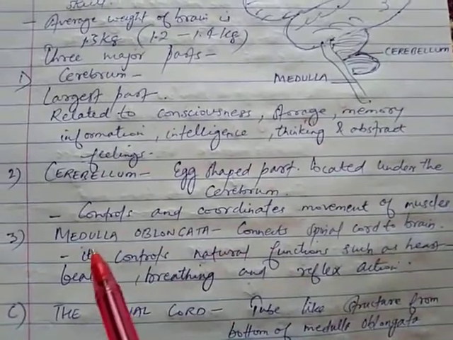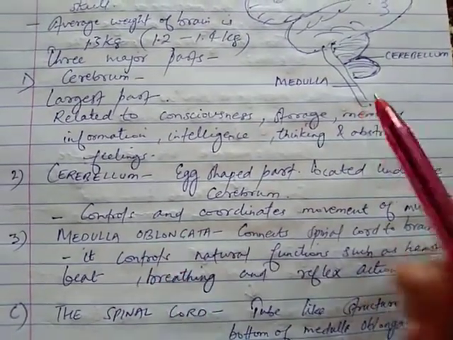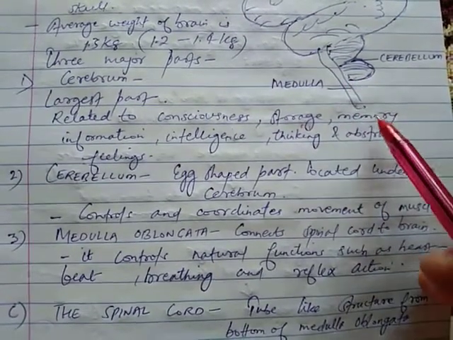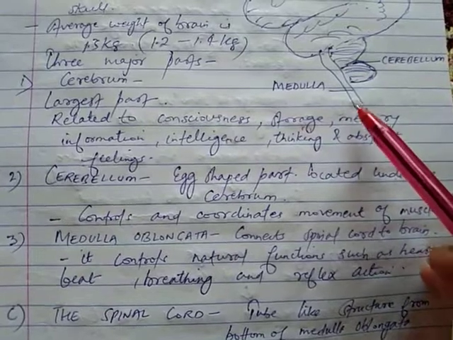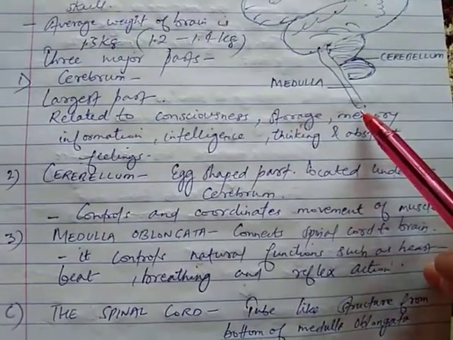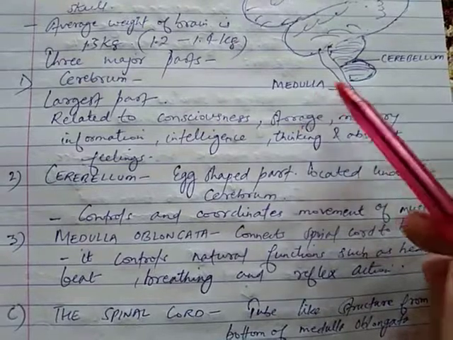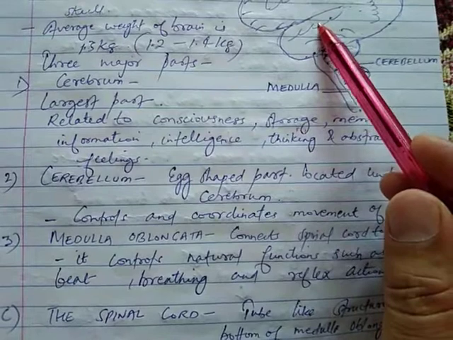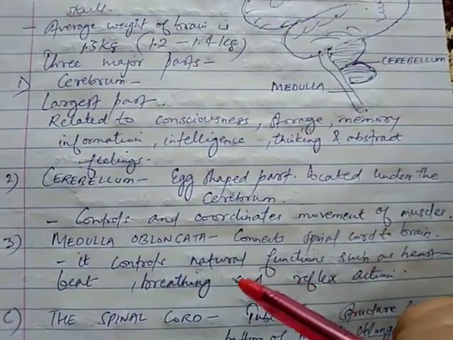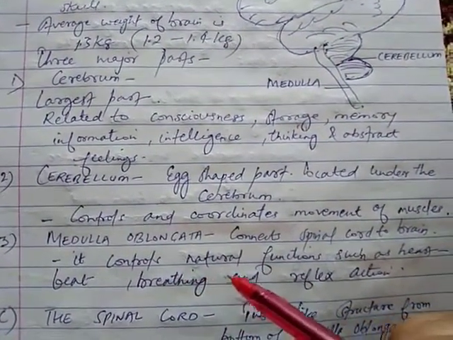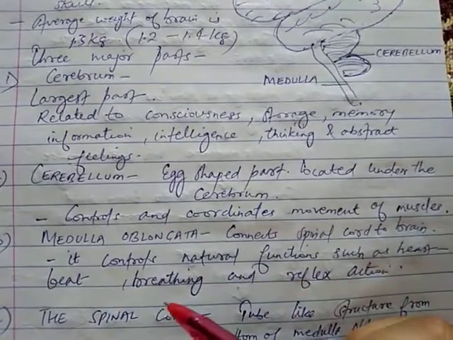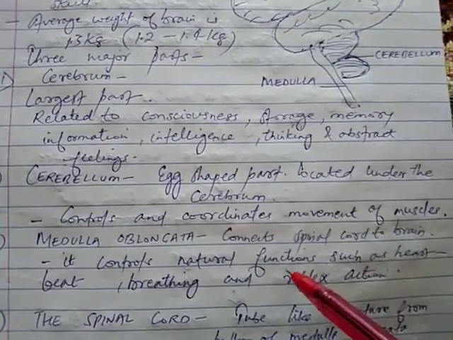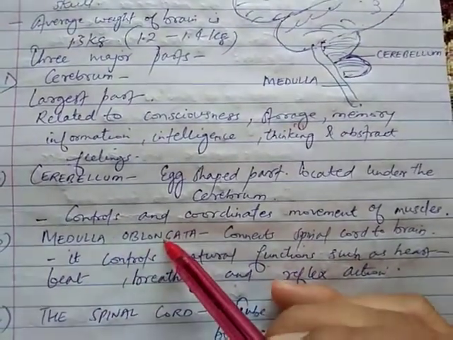Third is medulla oblongata. Basically you can see, this is the medulla oblongata. The role of this medulla oblongata is to connect the spinal cord. Spinal cord we will discuss later on. It is a tube-like structure. This medulla connects the spinal cord to the brain. It controls natural functions such as heartbeat, breathing and reflex action. All the natural functions which are occurring inside the body are controlled by this medulla oblongata.